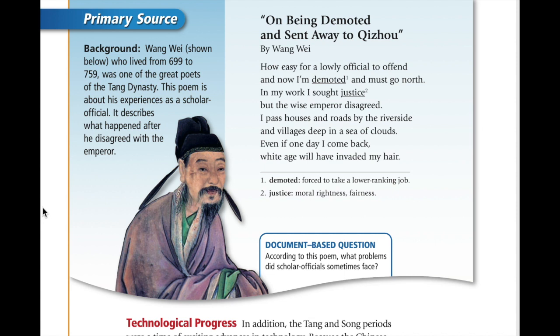Primary source. Background. Wang Wei, who lived from 699 to 759, was one of the great poets of the Tang dynasty. This poem is about his experiences as a scholar official. It describes what happened after he disagreed with the emperor. On being demoted and sent away to Chuzhou by Wang Wei.